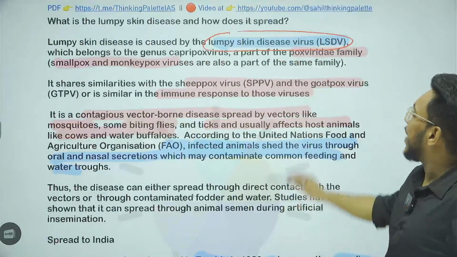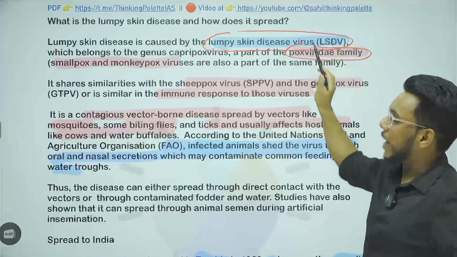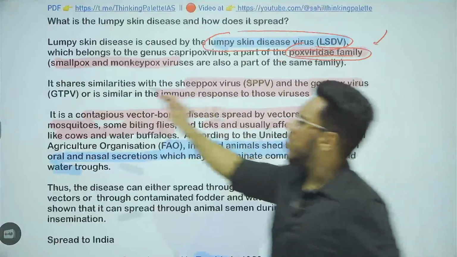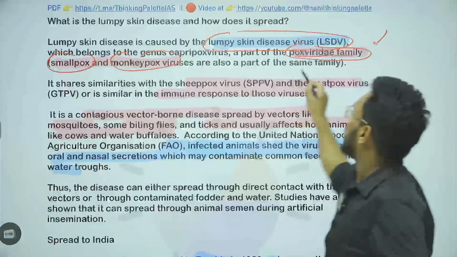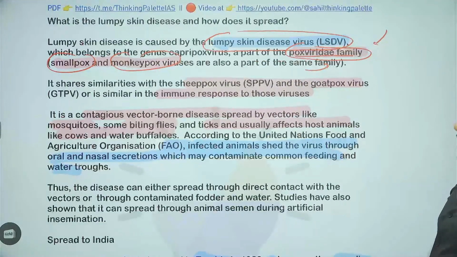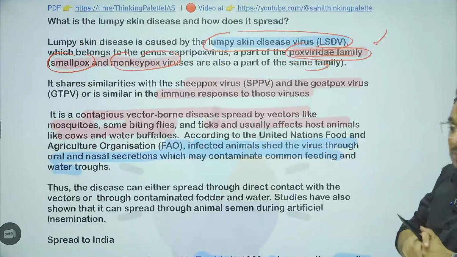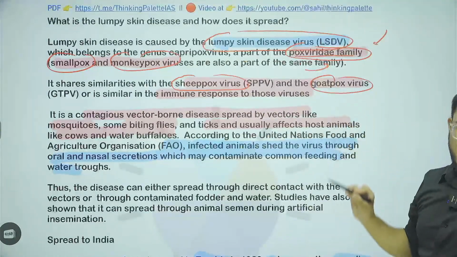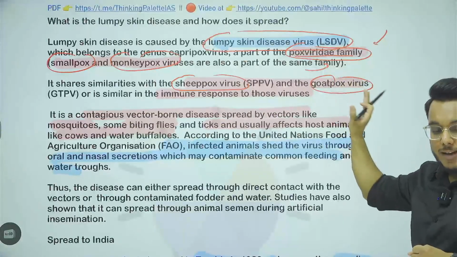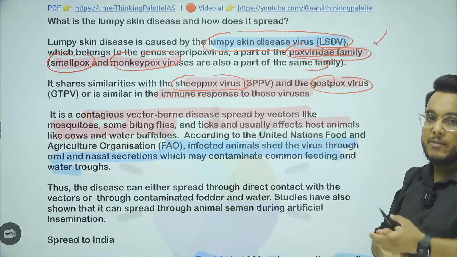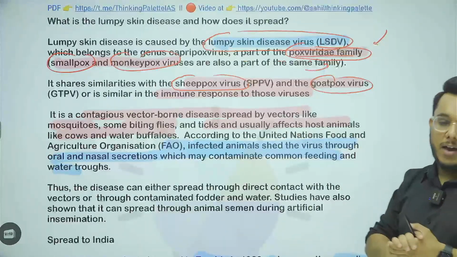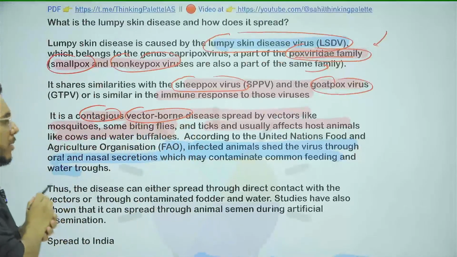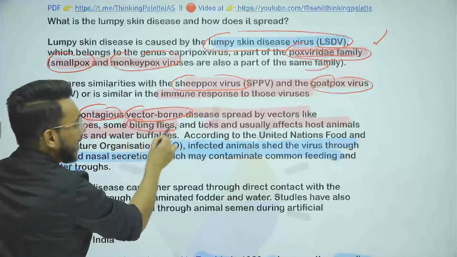and this virus belongs to the Poxviridae family of viruses. The smallpox virus and the monkeypox virus are also part of this same family. Lumpy skin disease is very similar to sheeppox and goatpox, because in sheeppox and goatpox also, lumps and lesions develop on the body. Now, how does this virus infect cattle? It is a contagious vector-borne disease which is spread by mosquitoes, biting flies and ticks.